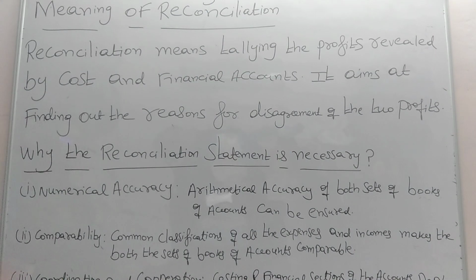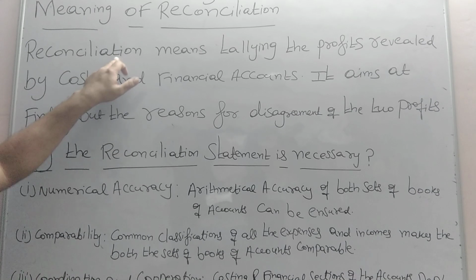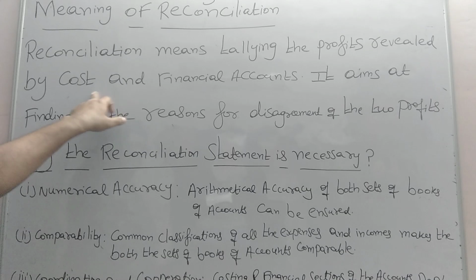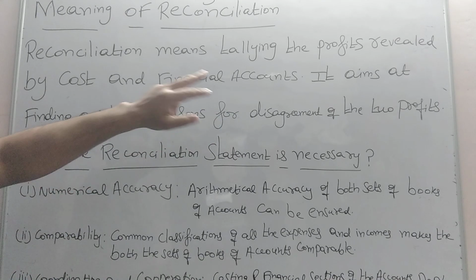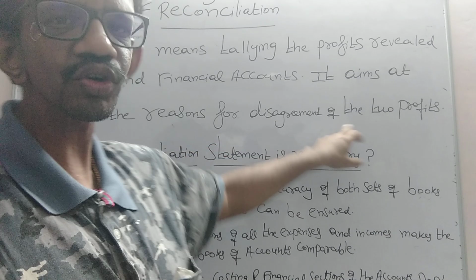Now, meaning of reconciliation. Reconciliation means tallying the profits revealed by the cost and financial accounts. That is, it aims at finding out the reasons for disagreement of the two profits.